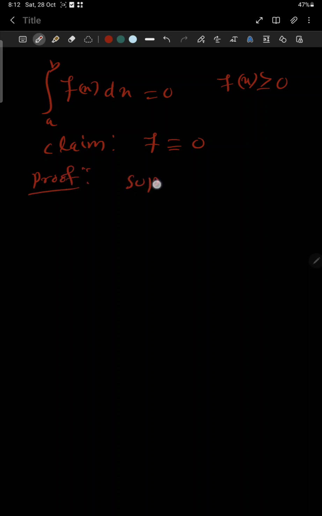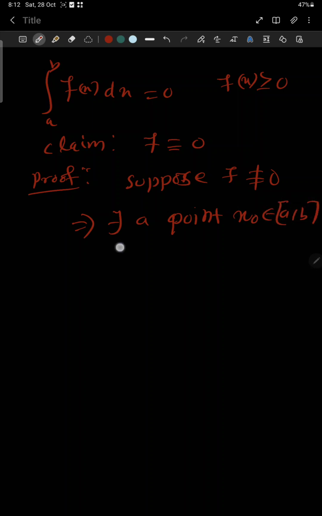Suppose f is not identically 0, which means there exists a point x0 belonging to [a,b] such that f(x0) is not equal to 0, or you can write f(x0) equals c, and c is greater than 0.